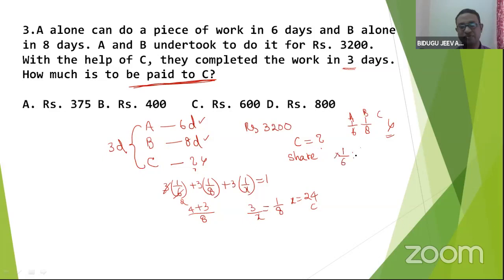Again 2. 1s, 2s, 6. So 1/1, 1/2, 1/6. What is the ratio? If you multiply with 6, it is 6 is to 3 is to 1. Now we got the ratio. Now we can share the amount of C easily. How much? 1 by whole divided by 10 into 3200. So your answer is 320.